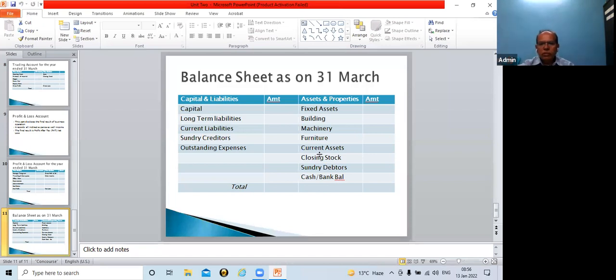So closing stock is an item of current assets, along with sundry debtors, cash balance or bank balance. And then, if you consider all items properly, naturally the balance sheet will tally, meaning liabilities equal assets, or assets equal liabilities. So this is the structure or format of the balance sheet.